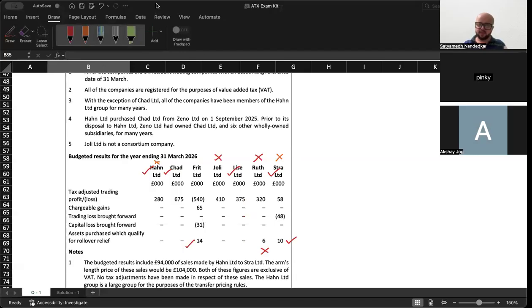Can that be adjusted? It seems that it can be adjusted.